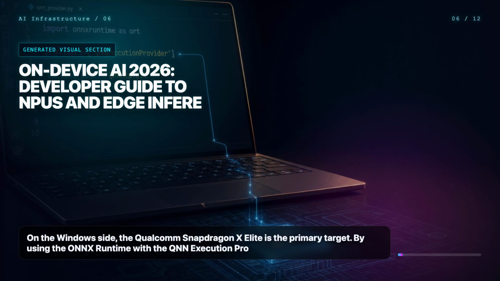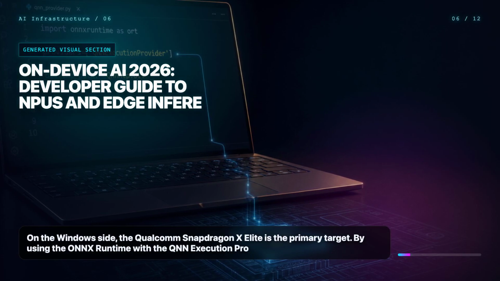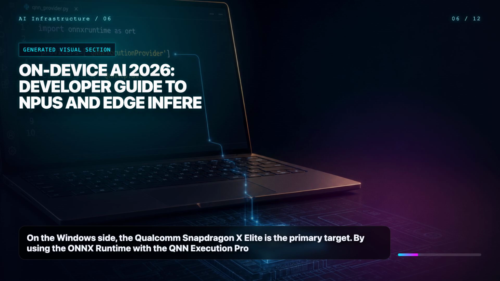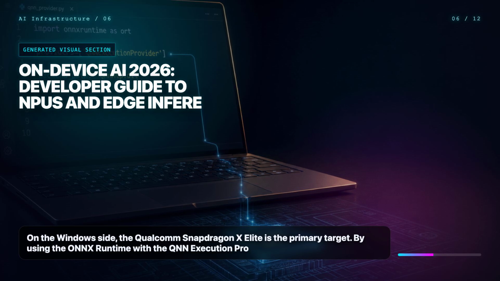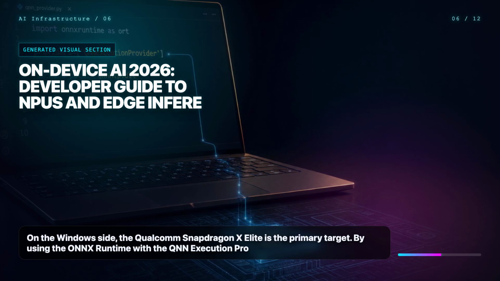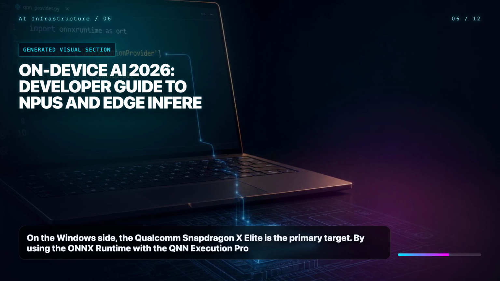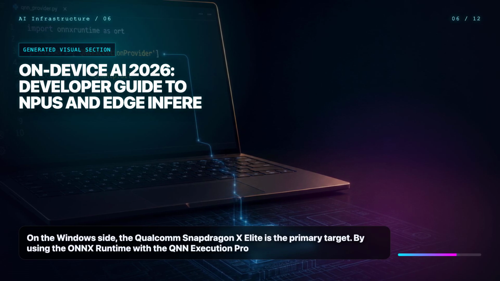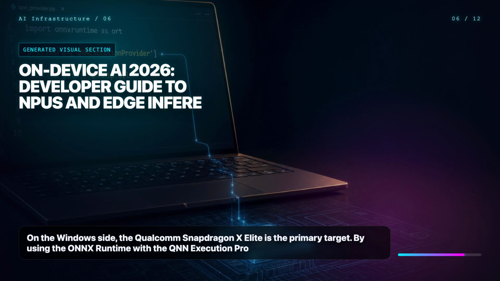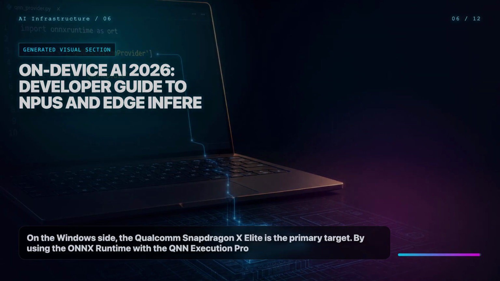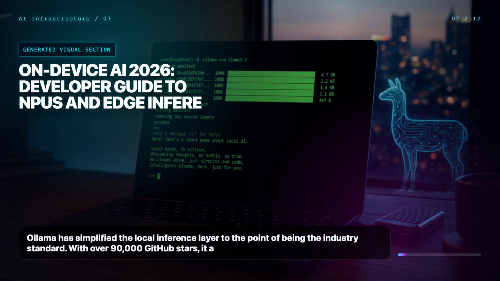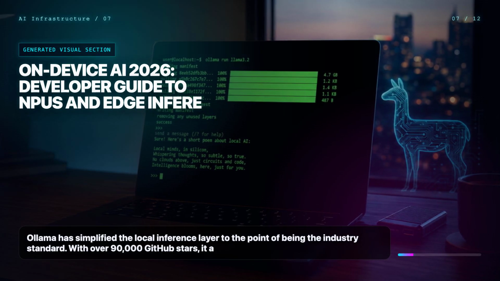On the Windows side, the Qualcomm Snapdragon X Elite is the primary target. By using the ONNX runtime with the QNN execution provider, developers can tap directly into the 45 TOPS NPU. This allows for high-performance inference on Windows Copilot Plus PCs. The implementation requires specifying the QNN backend path to ensure the workload is offloaded from the CPU to the dedicated neural hardware.